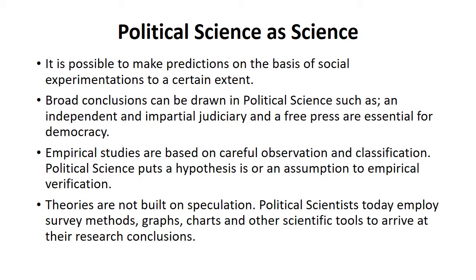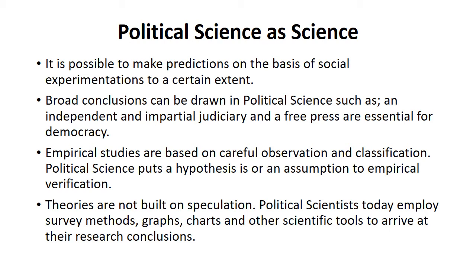There are other arguments as well. We say that it's possible to make predictions on the basis of social experimentations to a certain extent. See, now an important concept in science is to make predictions. If you are able to make predictions, then that phenomenon is called science. So in political science, we can make some sort of predictions on the basis of social experimentations. Yeah, well, we can do it to a certain extent.